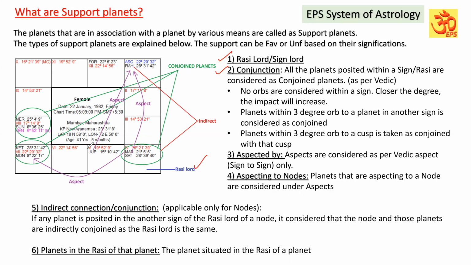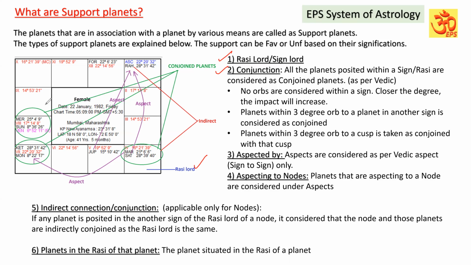In EPS, all the planets posted within a sign or Rasi are considered as conjoined planets as per our Vedic principle. No orbs are considered within a sign. The closer the degree, the more the impact will increase. And planets within a 3 degree orb to a planet in another sign will also be considered as conjoined.